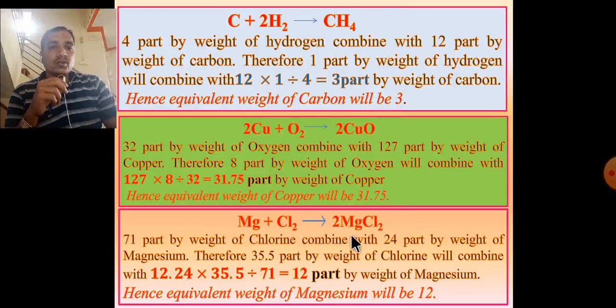Mg plus Cl2 gives MgCl2: 71 parts by weight of chlorine combine with 24 parts by weight of magnesium. Therefore, 35.5 parts by weight of chlorine will combine with 24 into 35.5 divided by 71, that is 12 parts by weight of magnesium. Hence, equivalent weight of magnesium will be 12.